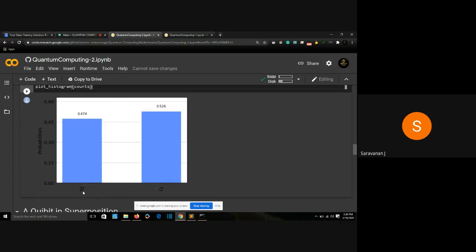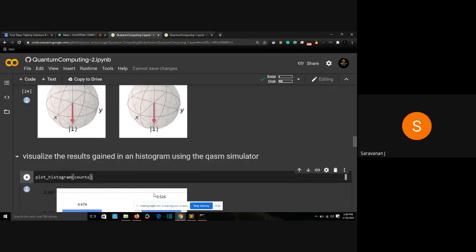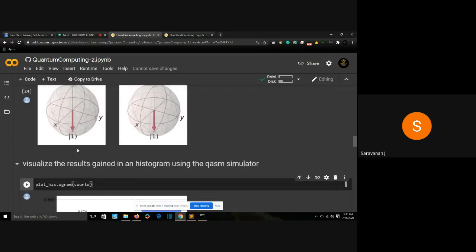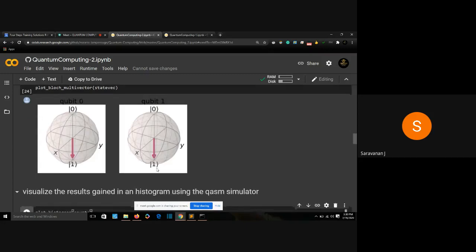This is the first qubit, and this one is the 0th qubit. The 0th qubit is 1 in both cases, you can see. Because as we saw, this 0th qubit was not changing. But this first qubit was changing, jumping from 0 to 1. So the probability only changes depending on the first qubit, not the 0th qubit.